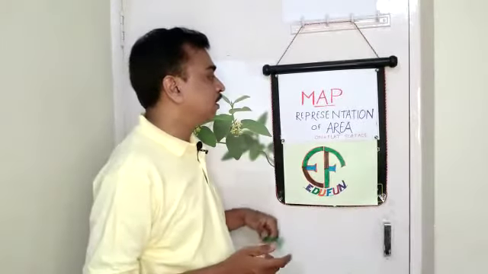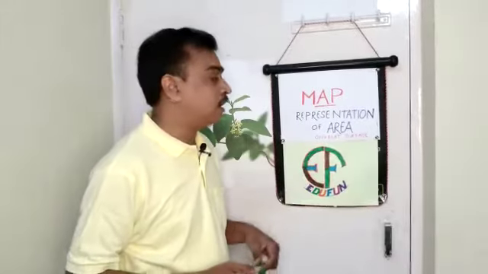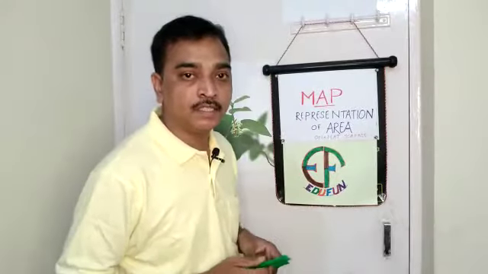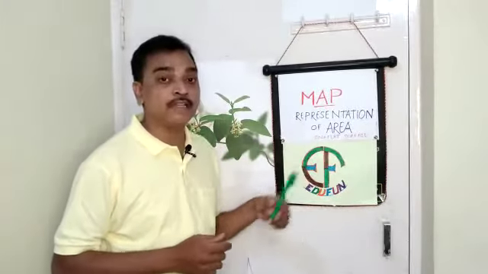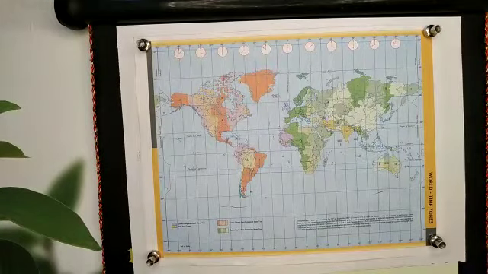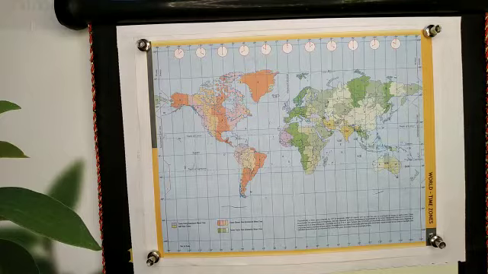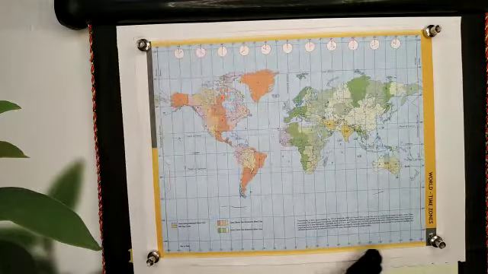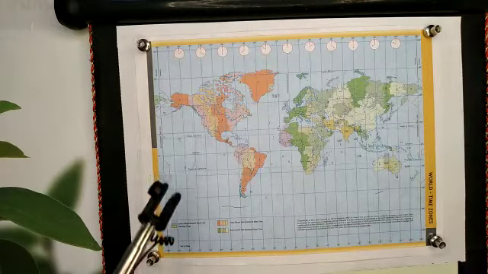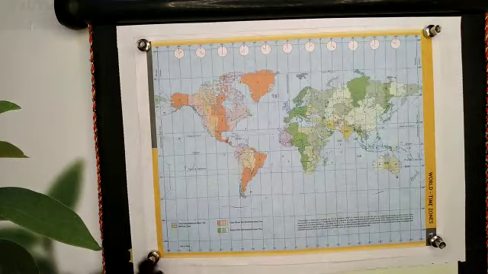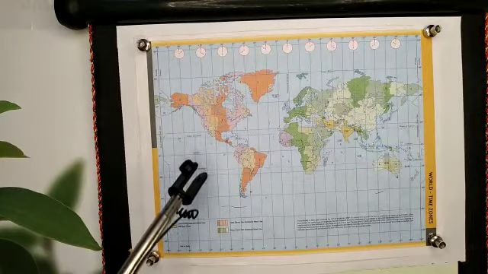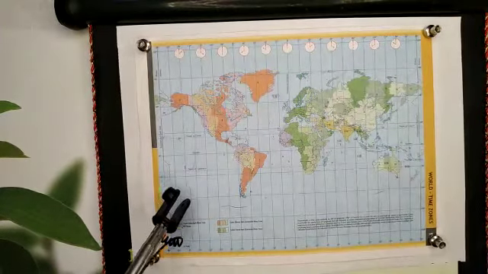Maps are nothing but representation of an area on a flat surface. Look at this image. This is a world map. We all know that the world is round. It is like a globe. But here the world map has been drawn on a flat surface, that is a piece of paper, isn't it?